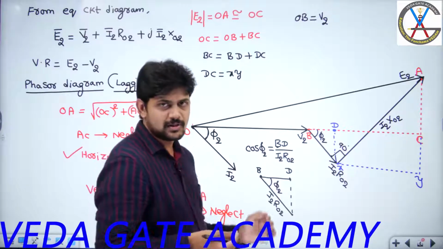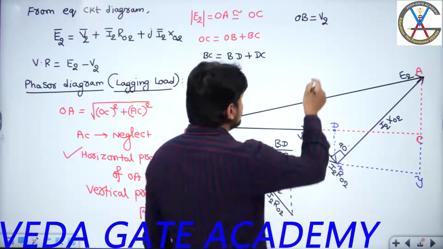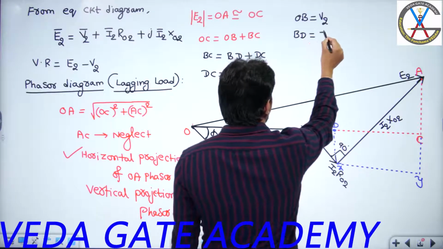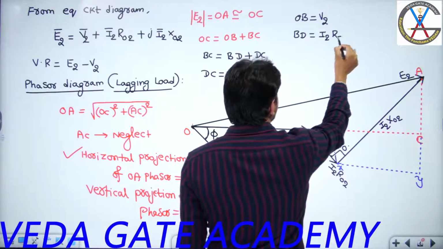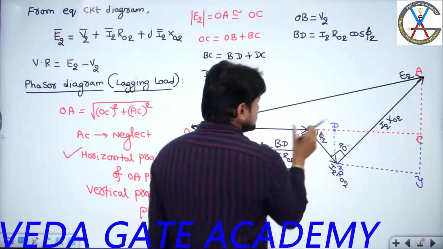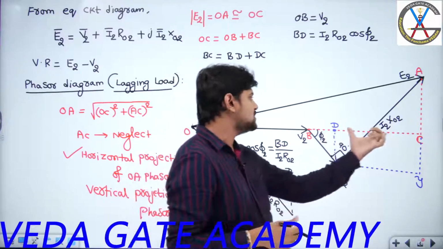Okay, if you are perfect with right angle triangles, then it is very easy to understand this. Right? So the value of BD will be equal to I2 R02 cos phi 2. So we are done with this length also. So I got this length. I know this length. The only length which I need to calculate now is the DC length.